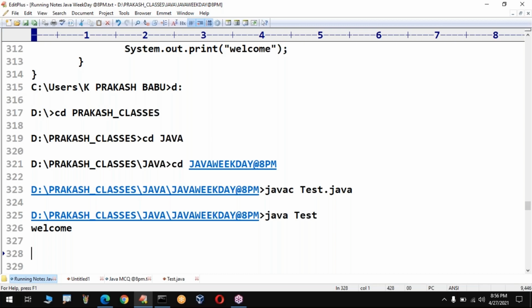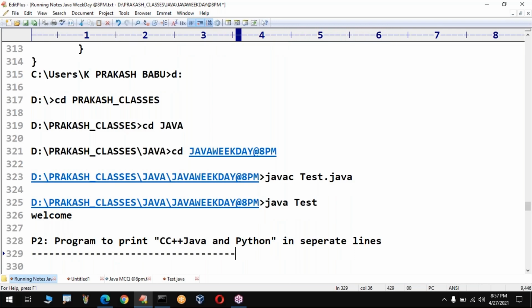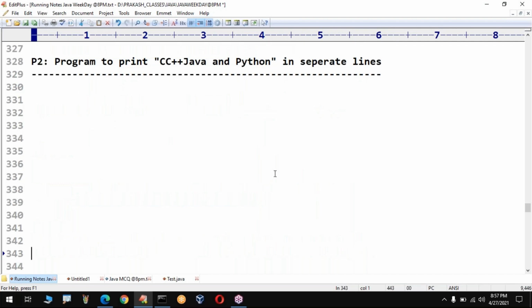Okay, fine. Now let me go with the second program. Program to print C, C++, Java, and Python in separate lines. In line by line, I want to print these names. Sir, go for a new program or take the old program? It is your choice. Assume I am going for a new program.